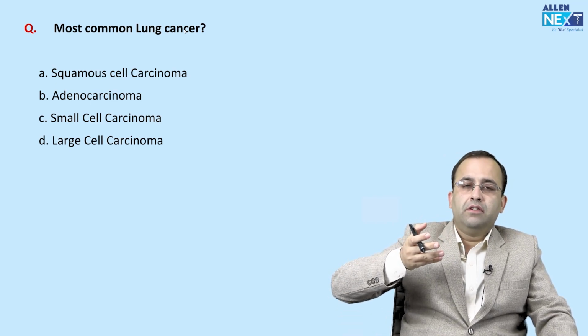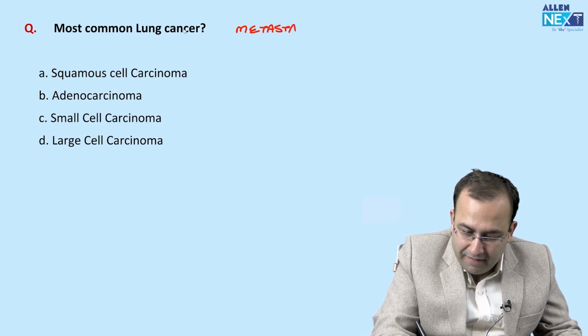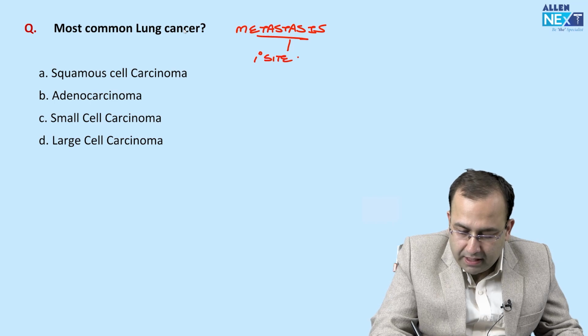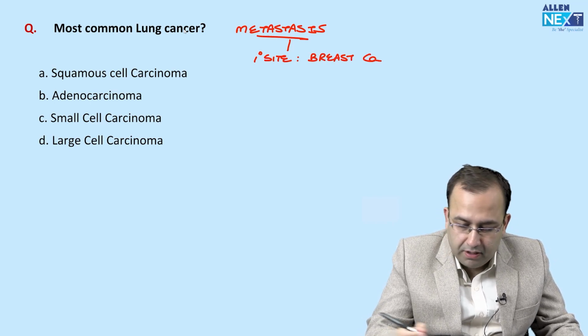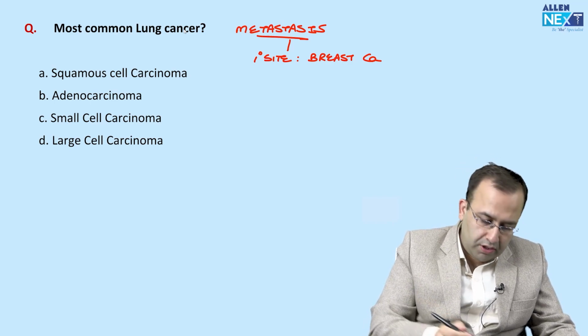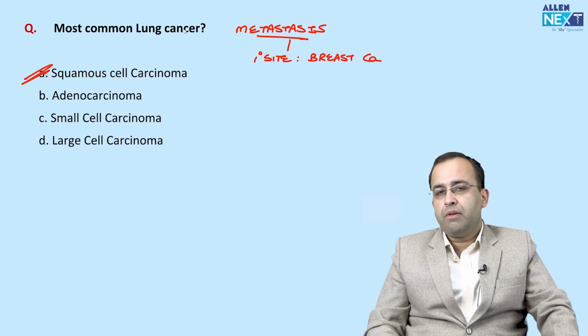Most common lung cancer. The best answer should be metastasis. Most common lung cancer, metastasis. From where? Primary site. What is above lungs? Breast. Primary site being breast cancer. But metastasis is not given in the option. So most common lung cancer in India, squamous cell carcinoma.